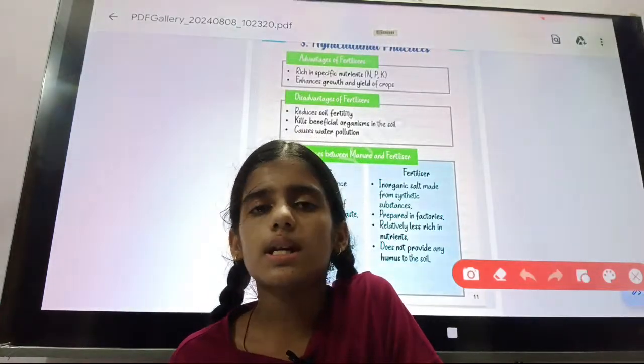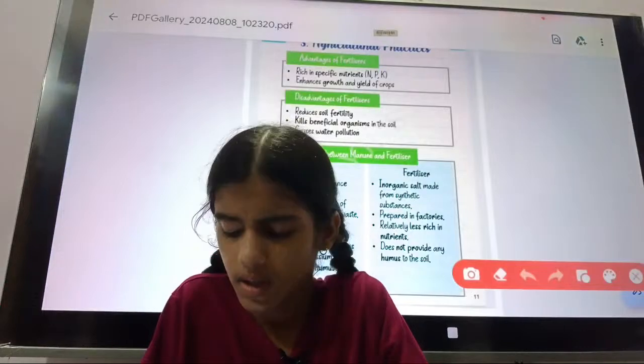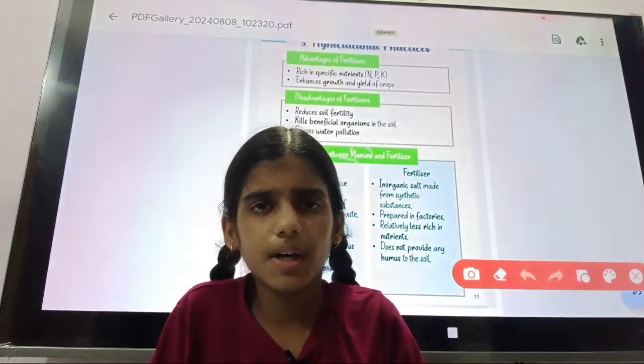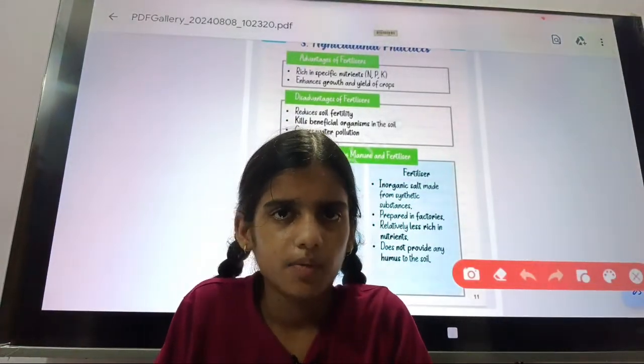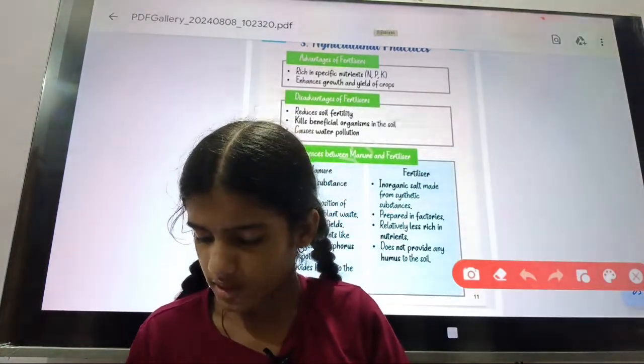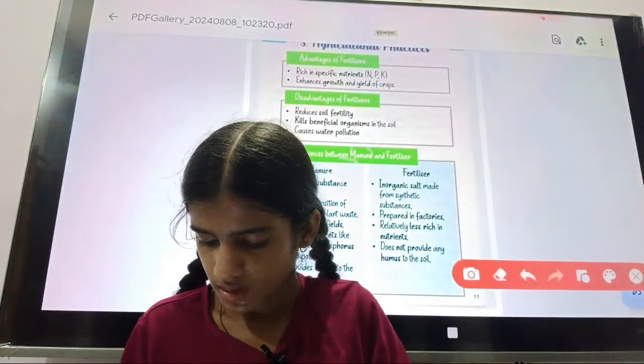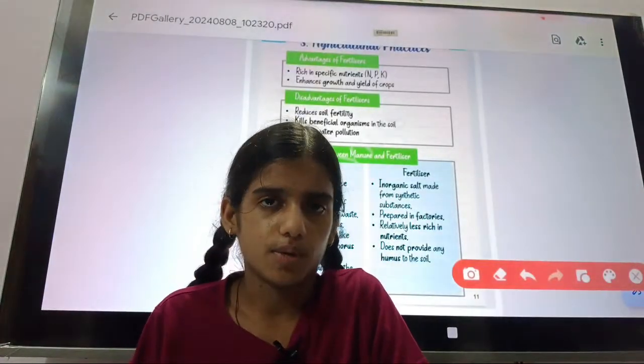But on the other hand, there are also disadvantages. The disadvantages are: it reduces soil fertility, it kills friendly microbes, and it causes water pollution.